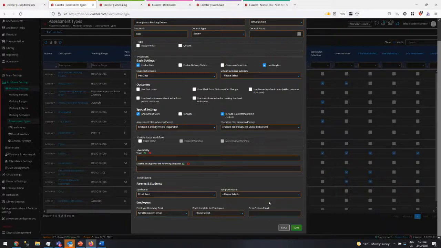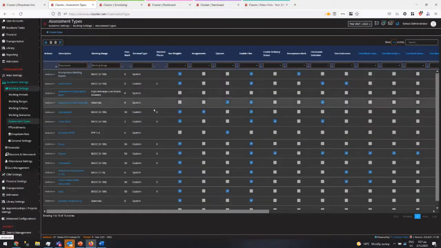In the new version, we have more extra things here. So it can be a different template when we edit, when we send, when we create it, and so on. And also we have new things like a teacher can see the assessments even if he hasn't created them, as long as the teacher teaches this one.